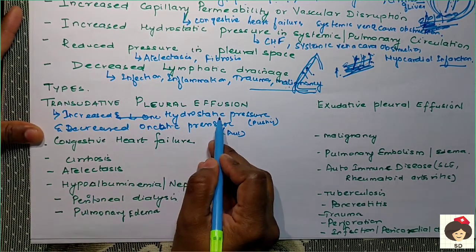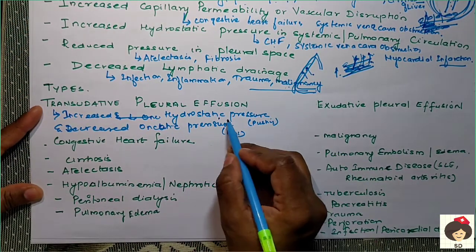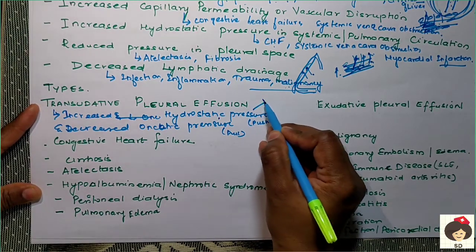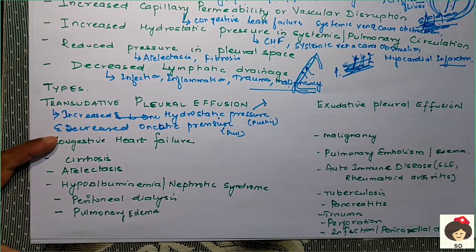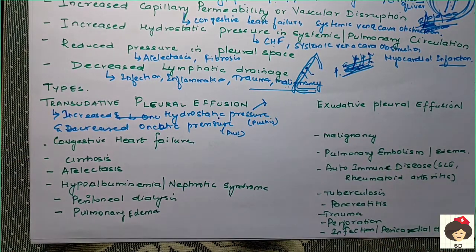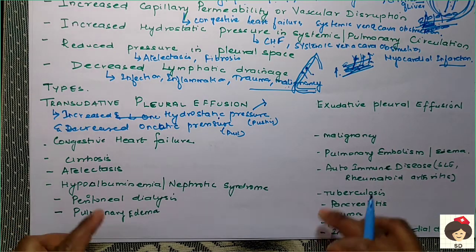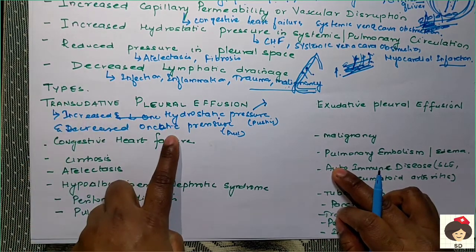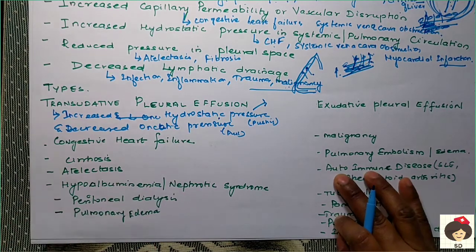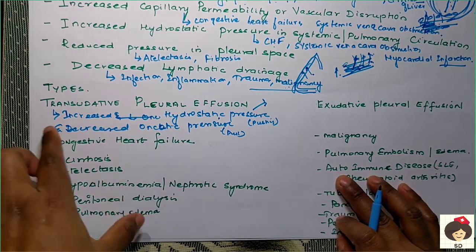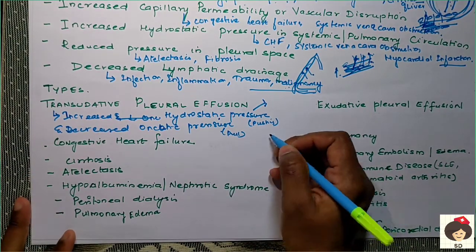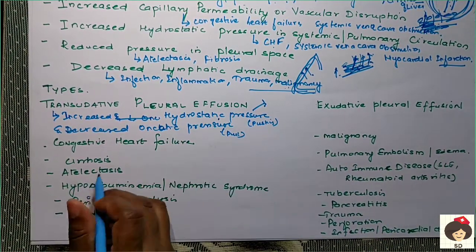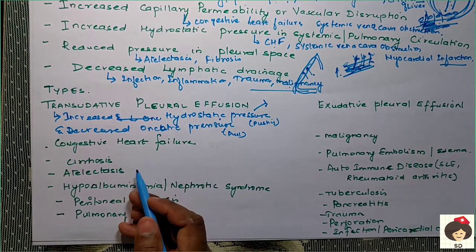So in case of increased hydrostatic pressure in the blood vessels or capillaries, the fluid will go outside, and when there is decreased oncotic pressure, the fluid cannot be pulled inside the blood vessels. Because of that, if there is excess fluid accumulation in the outside space, that is the pleural space, we call it transudative pleural effusion. This is excess fluid accumulation in the pleura due to increased hydrostatic pressure and decreased oncotic pressure of the capillaries. Examples are congestive heart failure and cirrhosis.